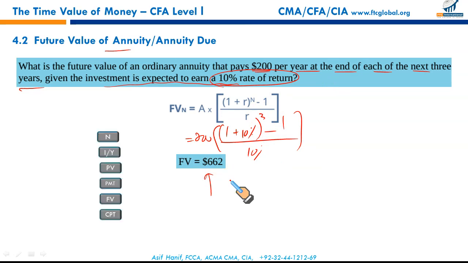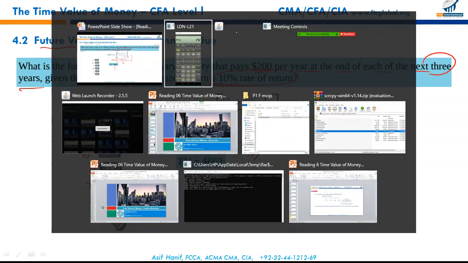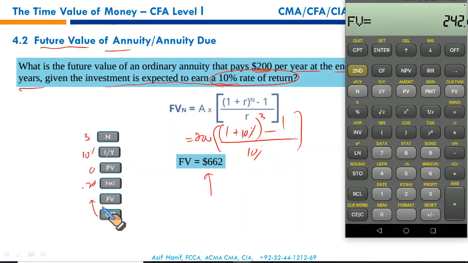We can do this using our financial calculator. You simply need to plug in the right numbers. The period is 3, it says 3 years. Interest rate 10%. Present value, we are interested in future value, so 0. Payments $200. Future value is to be calculated. Simply call the calculator function, plug in the numbers, and you'll get your result.